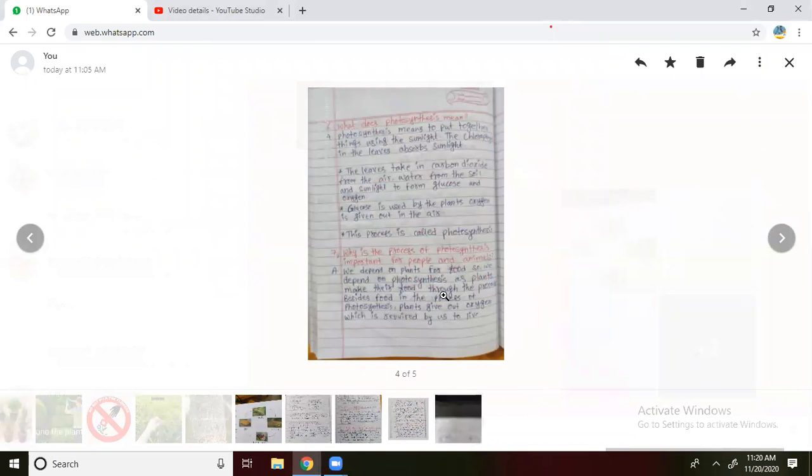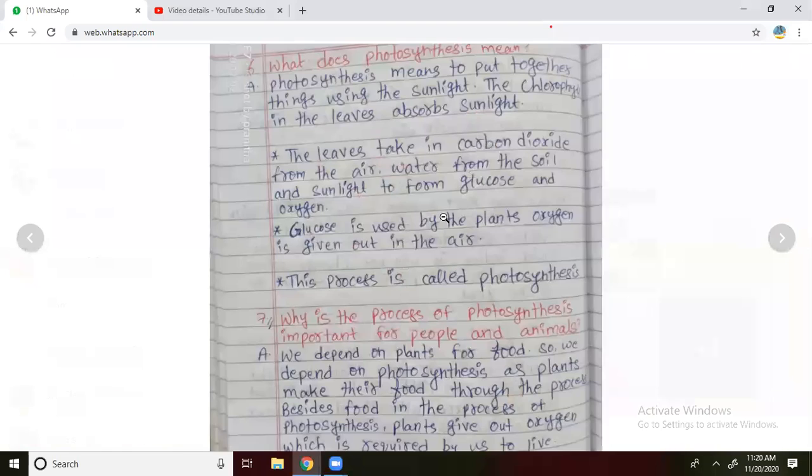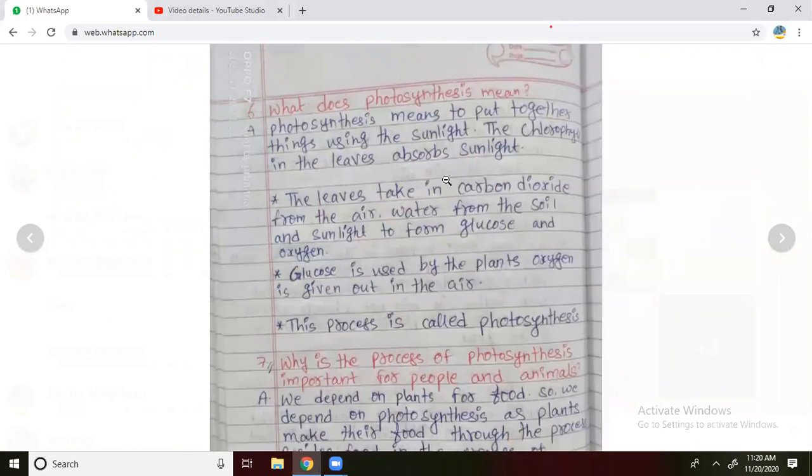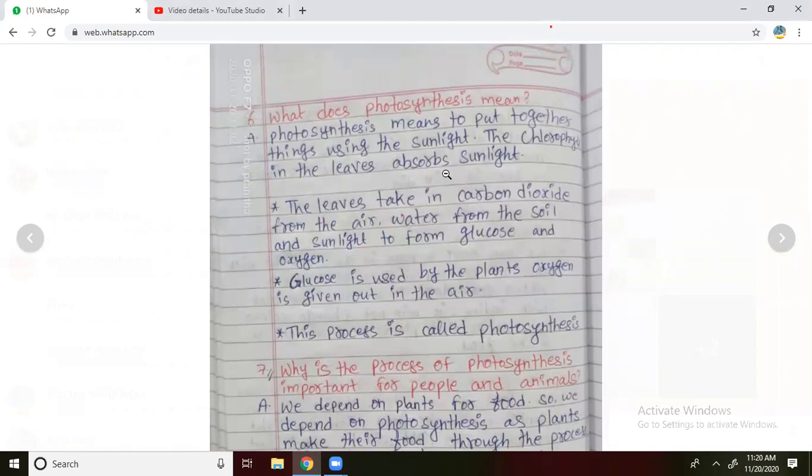Yes. The next most important question is the one I have given in the test also. What does photosynthesis mean? It is the most important question, not only for the SA1, it is important for all classes. Look after it. I am telling you, most important. What does photosynthesis mean? Asal photosynthesis ante enti?